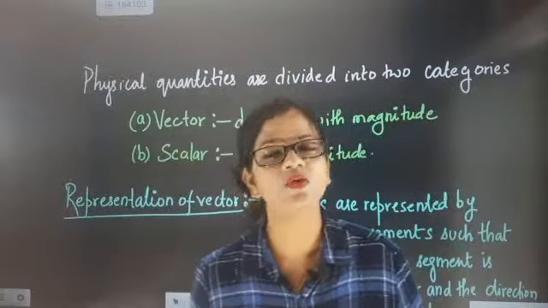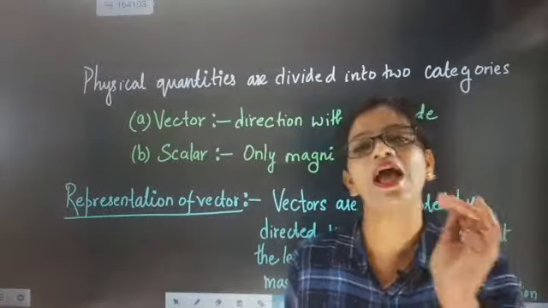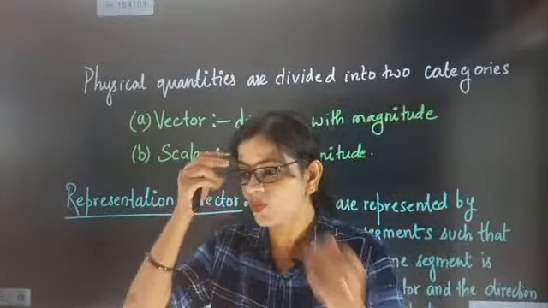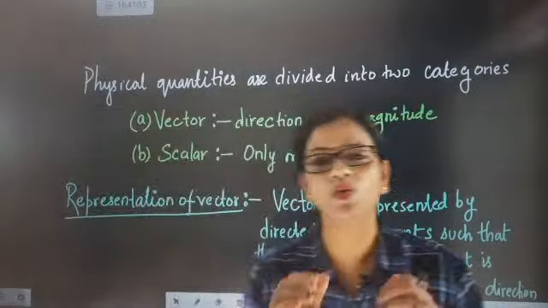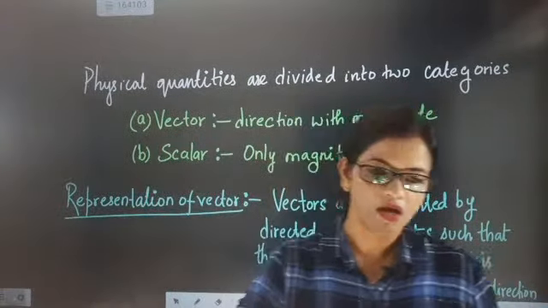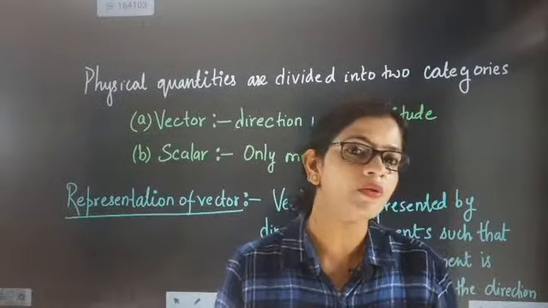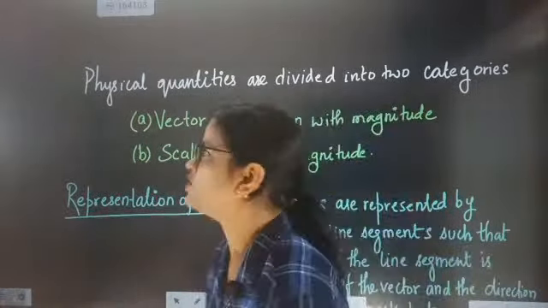Those physical quantities which can be expressed in the form of direction and magnitude both will be called vector quantities. The one which can only be expressed as only magnitude but no direction will be called scalar quantities. So vector has both magnitude and direction.